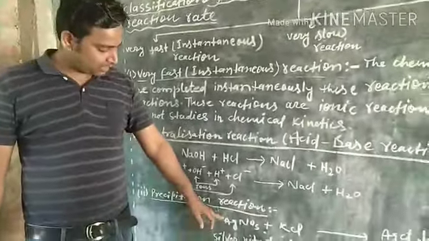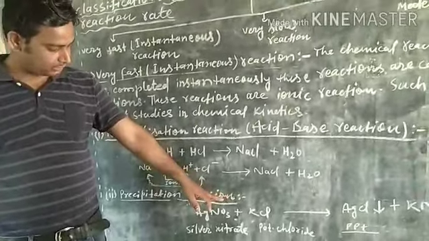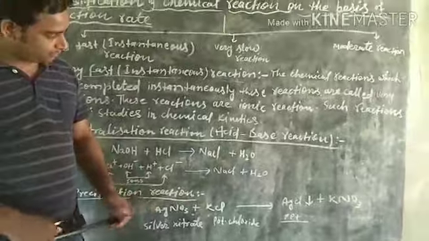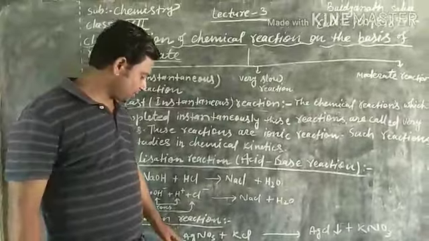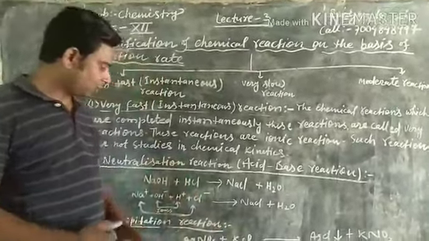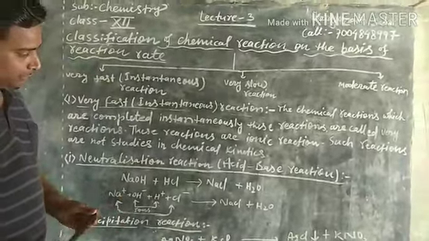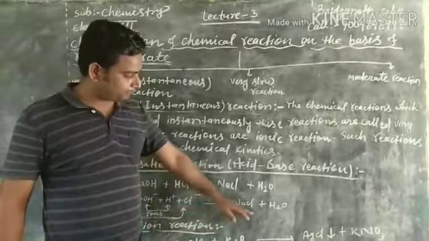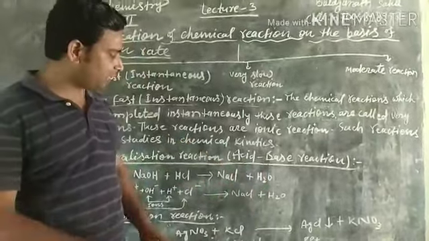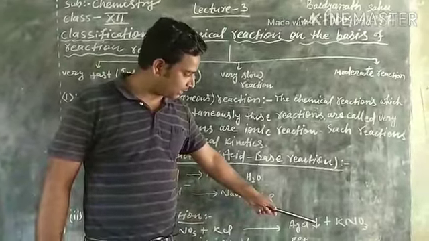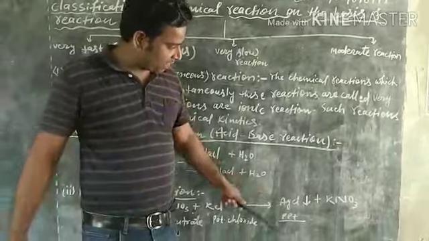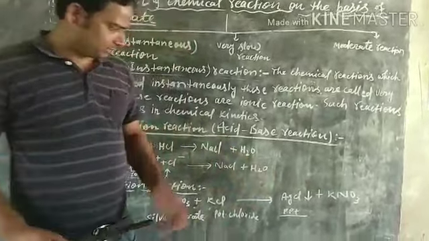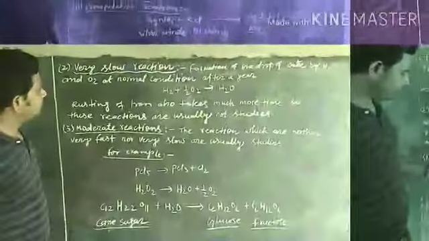Here silver nitrate and potassium chloride mix, then a precipitate of silver chloride is formed. Means when aqueous solution of silver nitrate and aqueous solution of potassium chloride get mixed, then silver chloride is formed as a precipitate. That is why here the arrow is a downward arrow, indicating that some solid substance is formed. And potassium nitrate is formed.